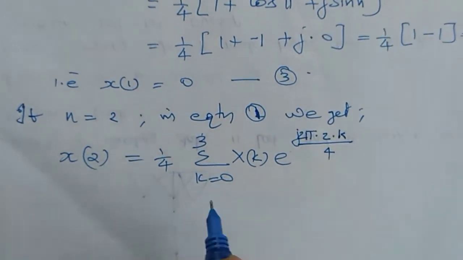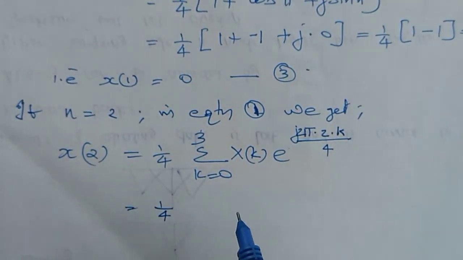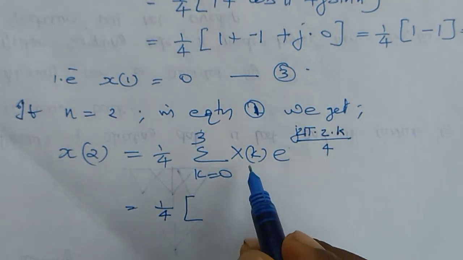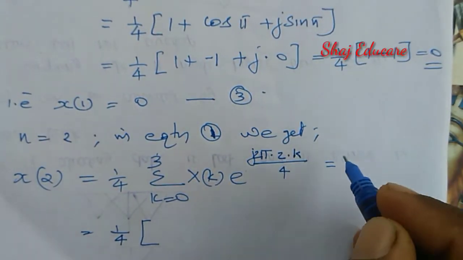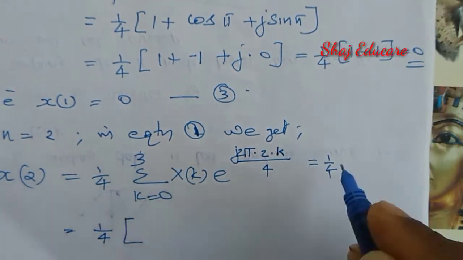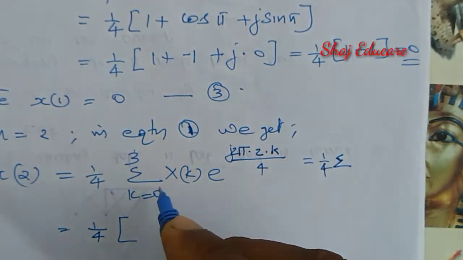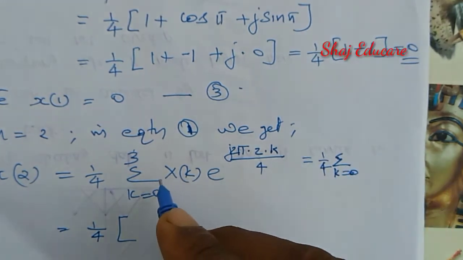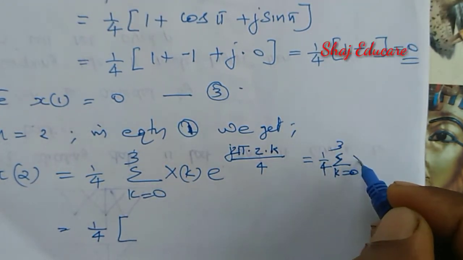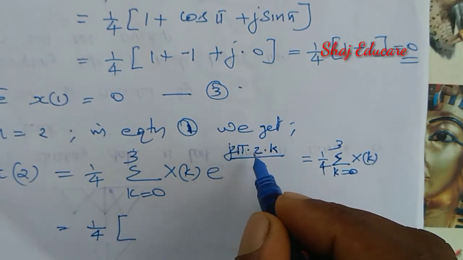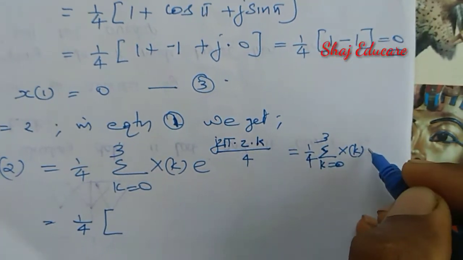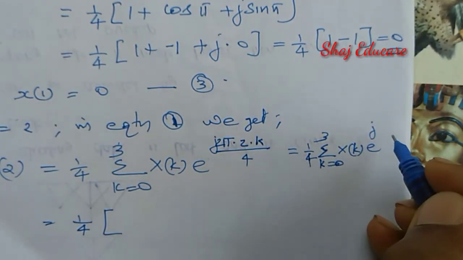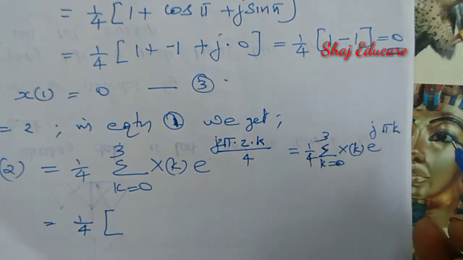Now I am getting 1 by 4 into, before that let us reduce this equation. This can be expressed in reduced form as sigma k equal to 0 to 3 x of k e raised to, 2 into 2 equal to 4, and this 4 will cancel each other. Then we will be getting e raised to j pi k. Okay.